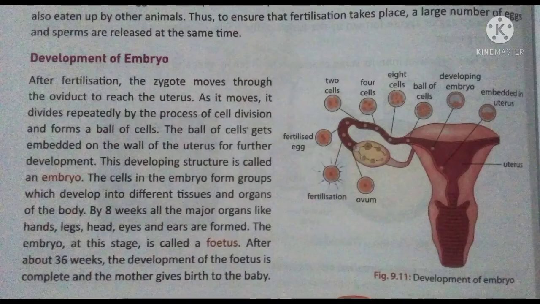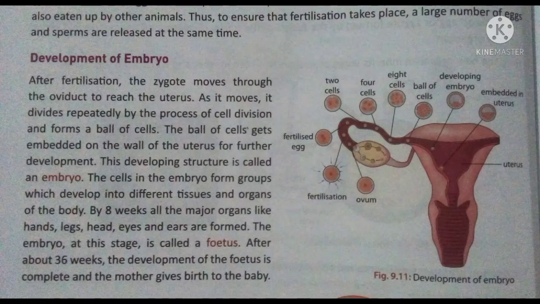Just after the formation of the zygote, the formation of the embryo takes place inside the female body. In internal fertilization, first the zygote forms, then the embryo forms. After fertilization, the zygote moves through the oviduct to reach the uterus.